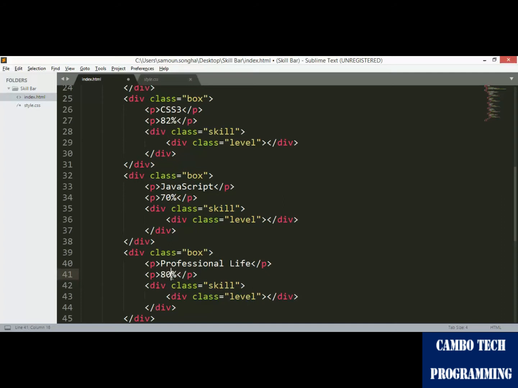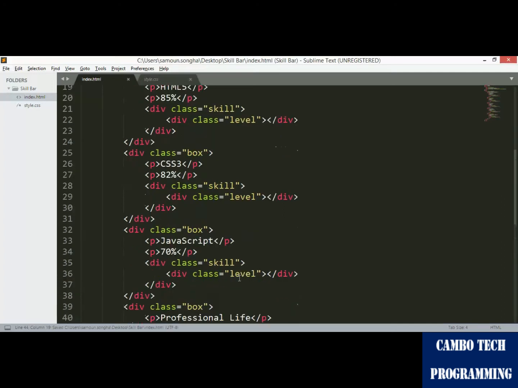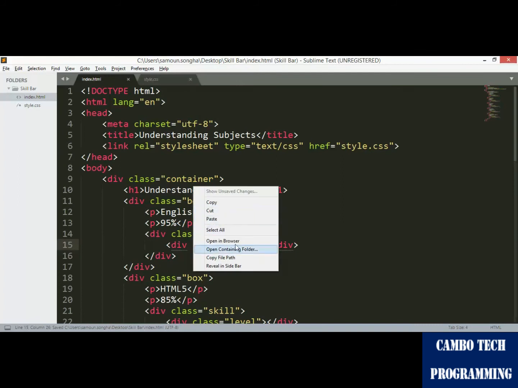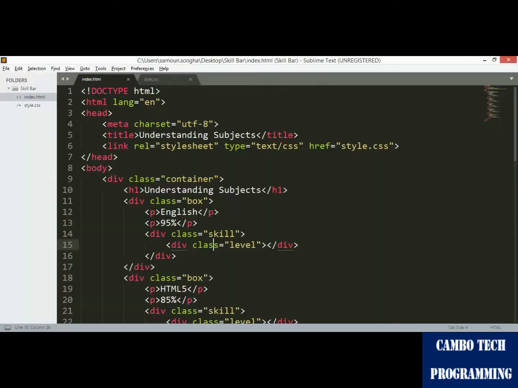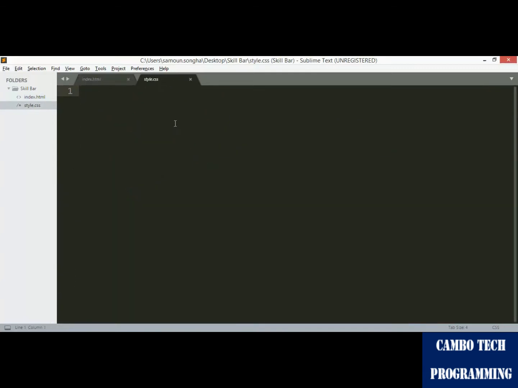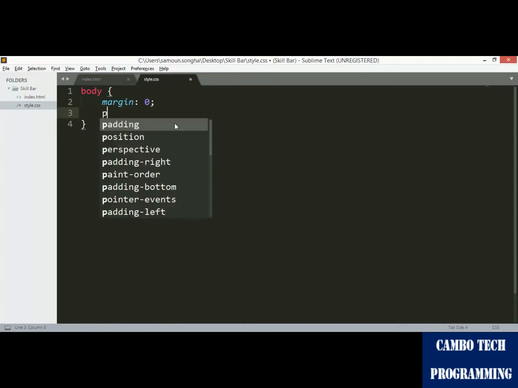So our HTML is ready, and this is the result. Right now let's go to style.css to make it look better and more interesting. Let's start with that. For the body, margin is 0, and padding is also 0.